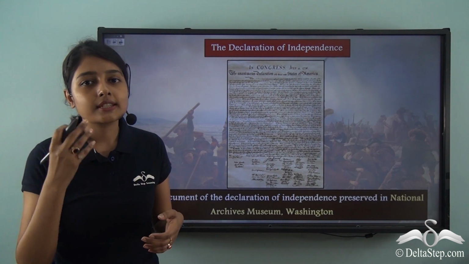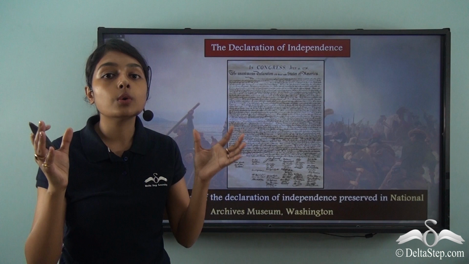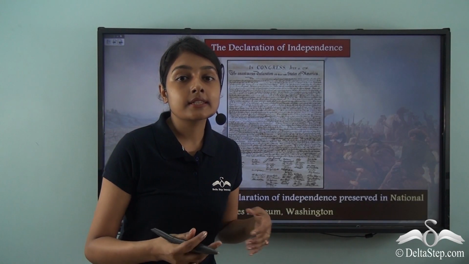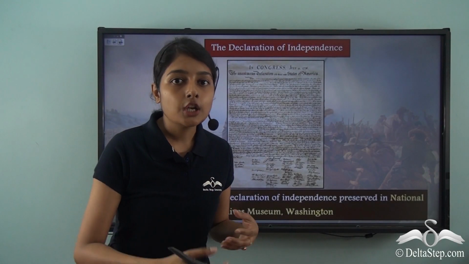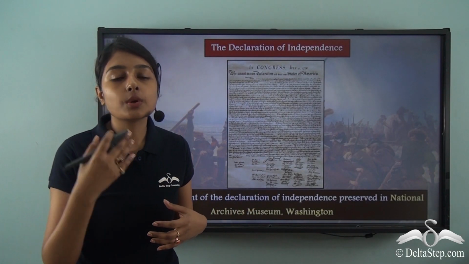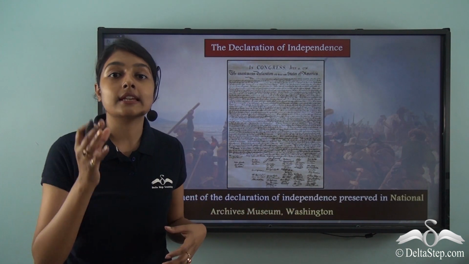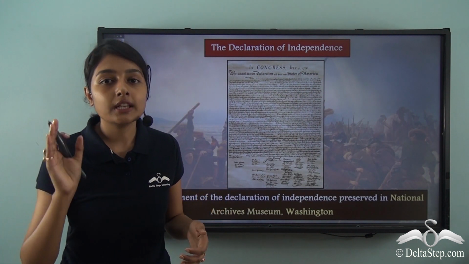But after this Declaration of Independence was stated, this reached a new height. Why is it so? This Declaration of Independence stated certain universal things. Universal things as in universal liberties and rights that have been inspiring generations and generations and have also shaped the ideals of many modern nations.